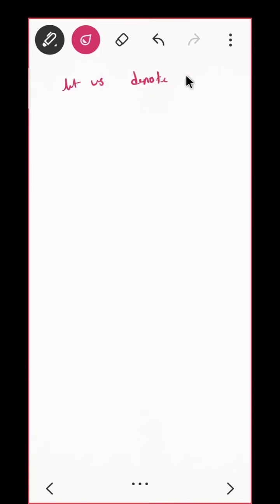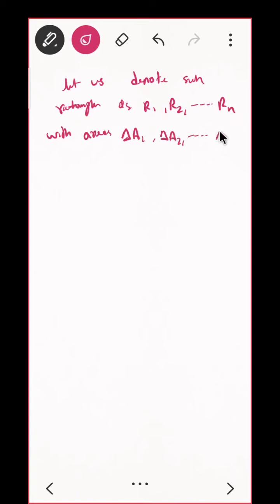Let us denote such rectangles as delta E of such rectangle: R1, R2 up to Rn with areas delta E1, delta E2 and delta En.